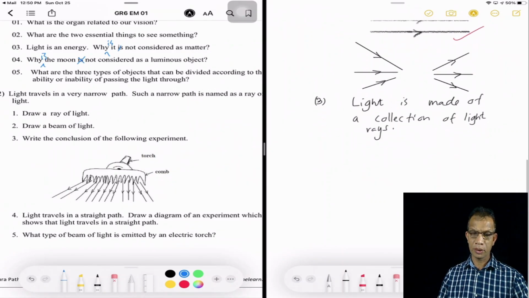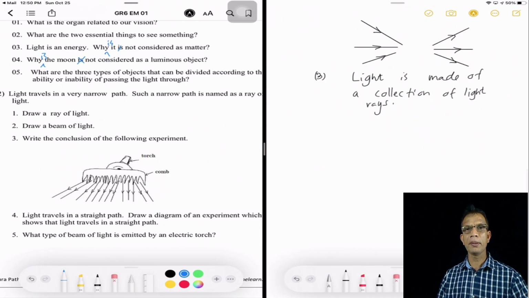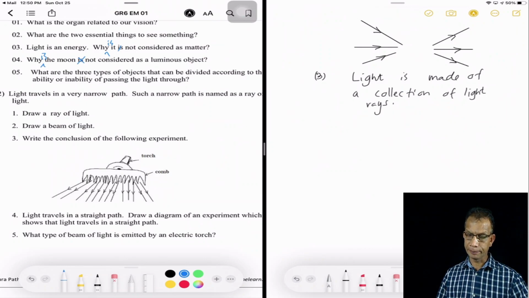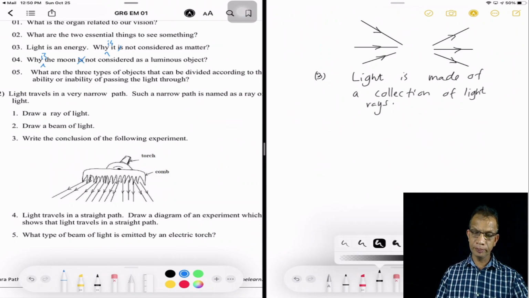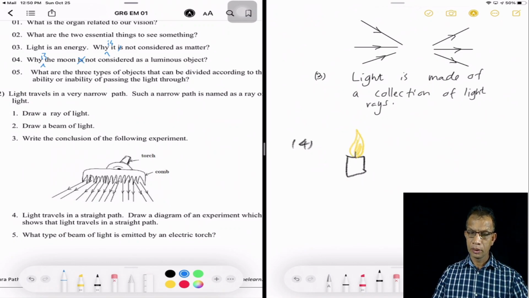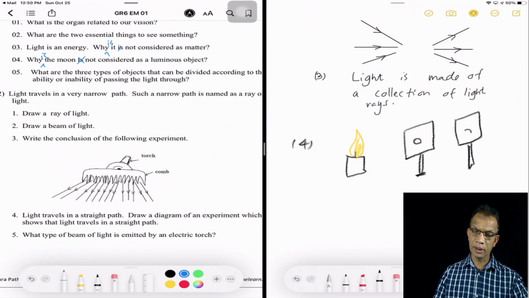If you can remember the experiment that we did, you want to draw a candle and the candle flame, then two cardboards with a small hole and a supporter to hold them up, a small hole over here.